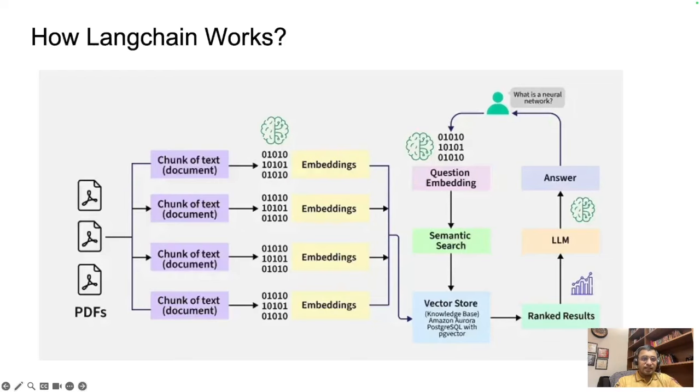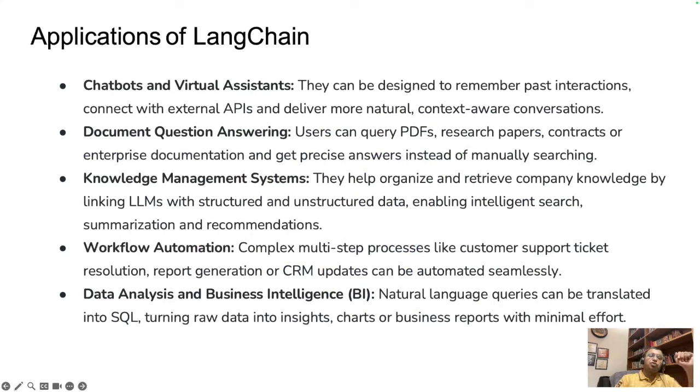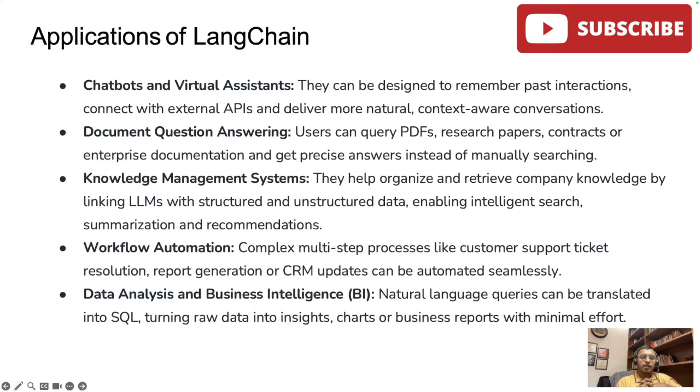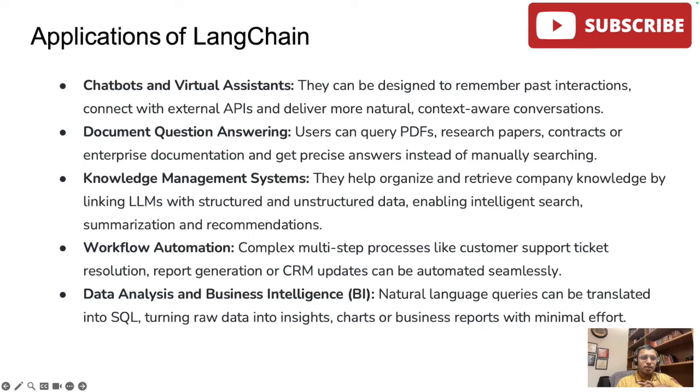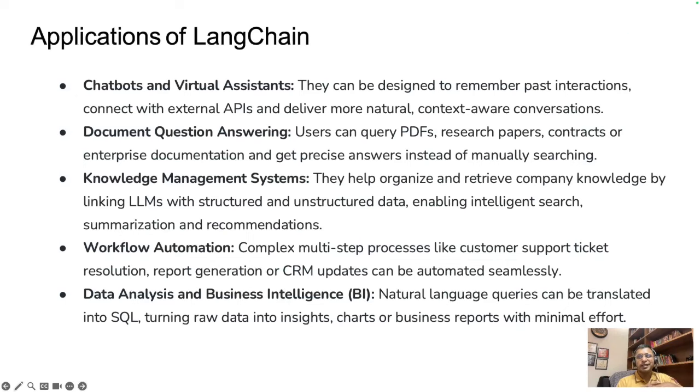Let's move on to the next slide, where we'll talk about applications of Langchain, or where all we can use it. First, the primary area: chatbots and virtual assistants. They can be designed to remember interactions, connect with external APIs and all that. Traditional chatbots rely more on predefined rules. Langchain-powered assistants are smarter: they can remember past interactions and pull in data. Instead of giving a generic response, they could check your company's database, fetch real-time updates, and respond with more personalized information.